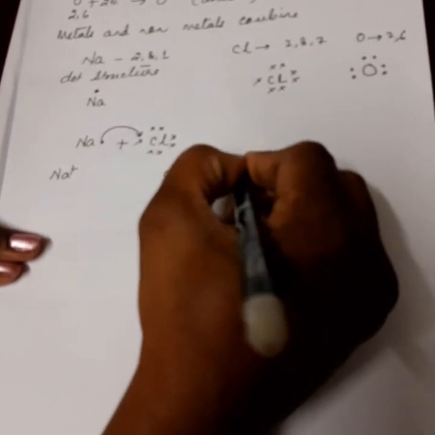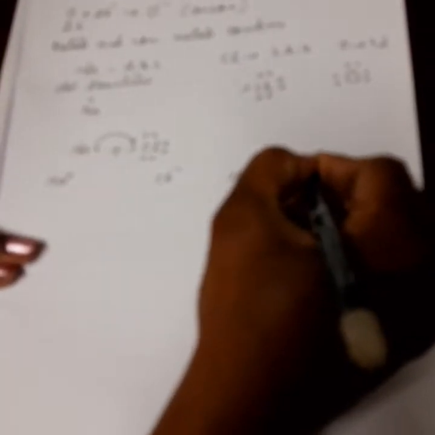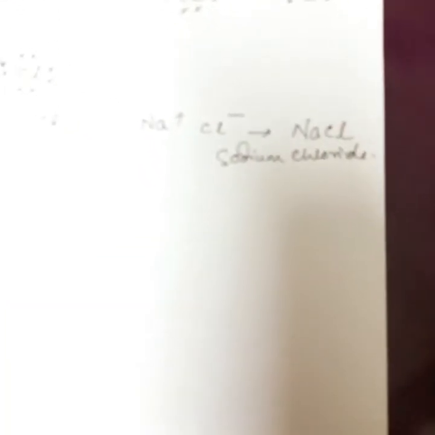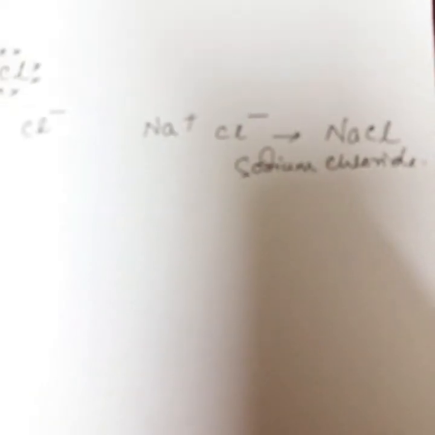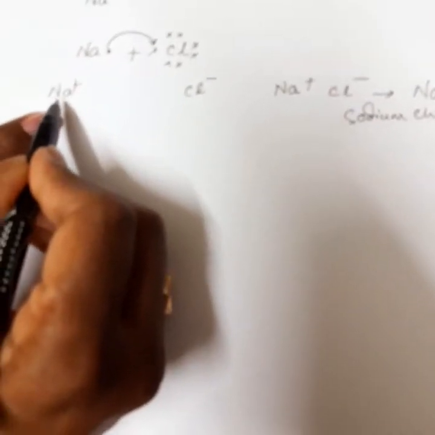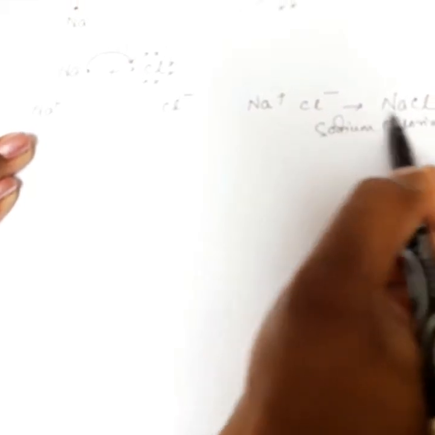The compound is Na+ Cl-, that is NaCl, sodium chloride. It's a very well known compound, children. These are oppositely charged. This is a cation, this is an anion. Cation and anion combine together to form NaCl.